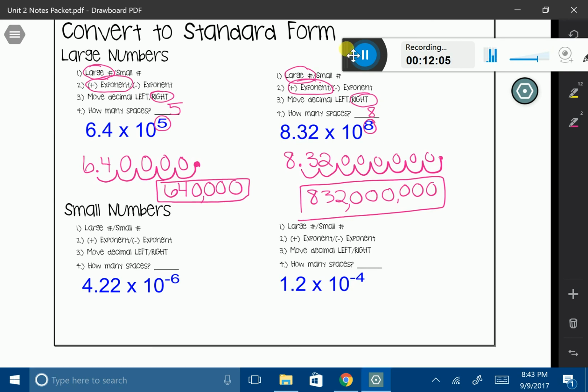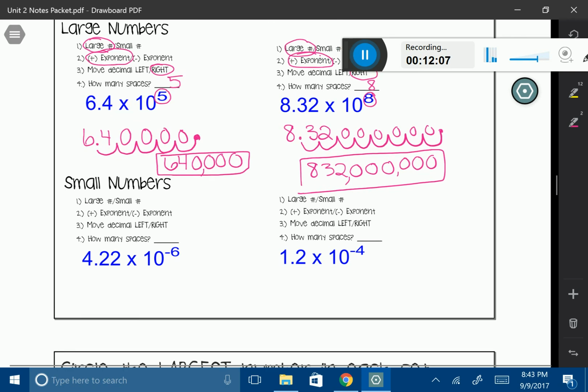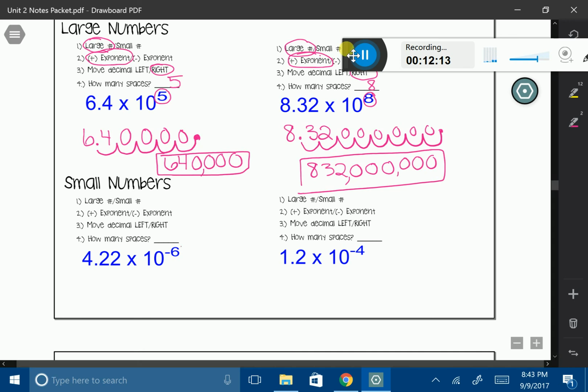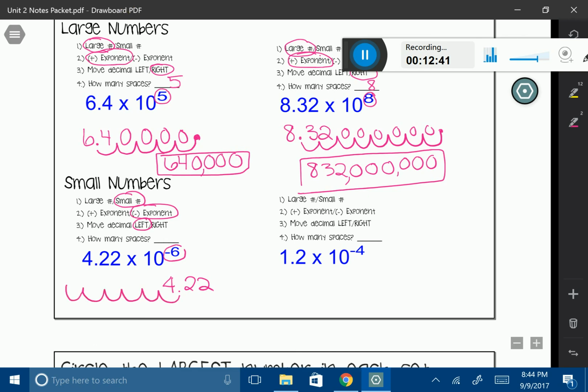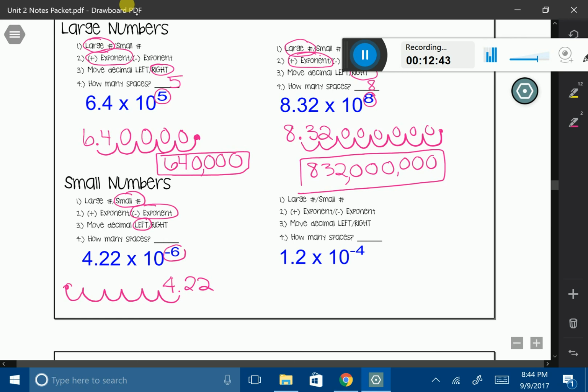Okay, now that we've looked at 2 big numbers, let's look at 2 small numbers. All right, I know that this is a small number by looking at my exponent. It's a negative number, so that makes it small. Now, to make a small number, I need to move my decimal to the left this time. So let's go ahead and figure out how many spaces. I'm going to write my number 4.22. And I'm going to move my decimal 6 spaces to the left. 1, 2, 3, 4, 5, 6. All right, I'm going to go ahead and fill in my zeros.